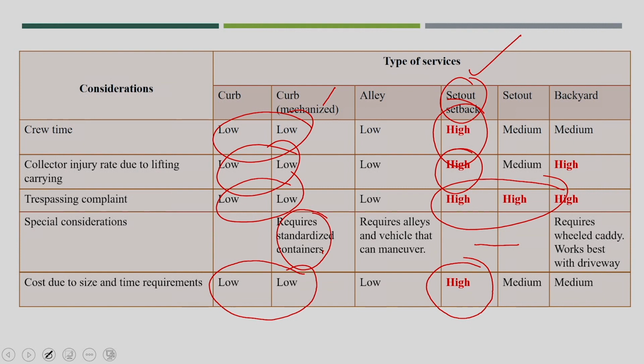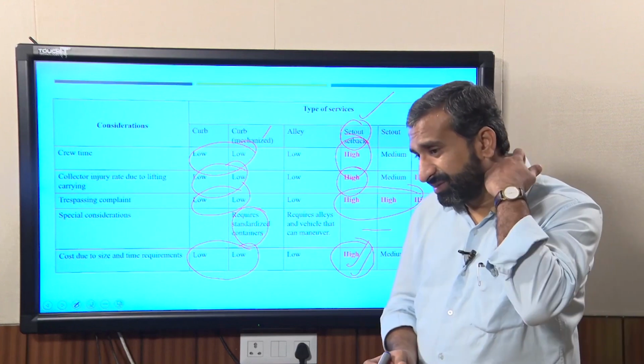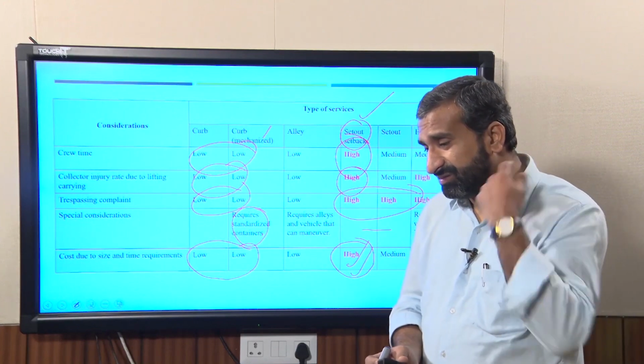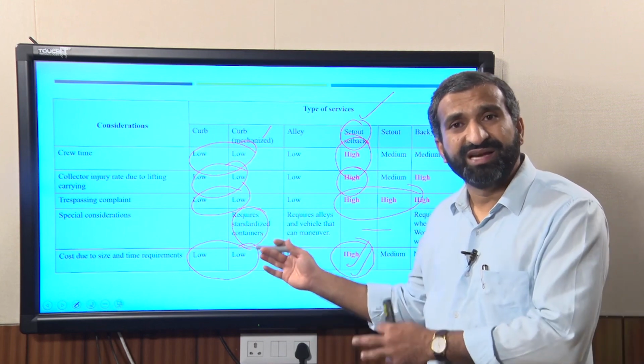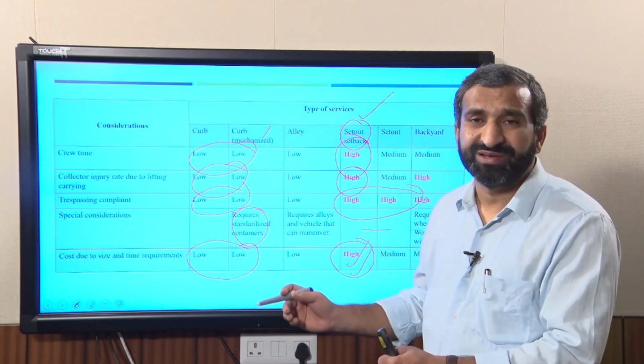Otherwise, because we have to pay the crew members and we will require a lot of money for vehicle management, that money has to come from the house owners only. Or otherwise it is possible that the waste is collected in a segregated way and directly reaches the treatment facility.